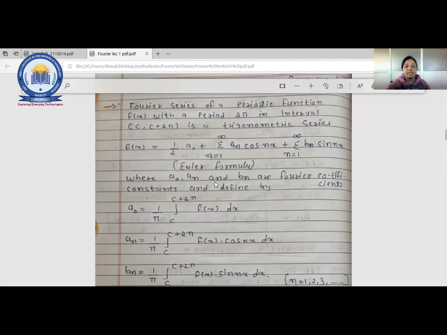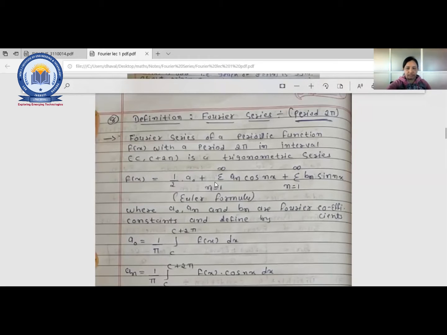Okay. Now the main thing is the definition of Fourier series. So the Fourier series of a periodic function. Now you know the periodic function, right? The formula used to define a Fourier series is called Euler's formula. There is another way also, but in your syllabus we are going to refer to Euler's formula. So suppose one function f(x) is periodic with a period of 2 pi.